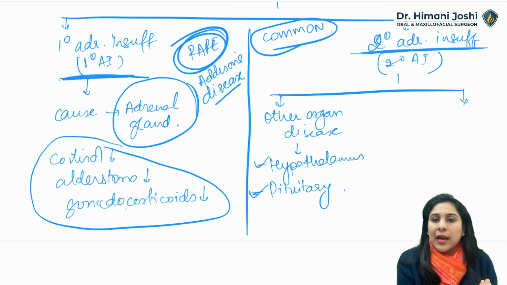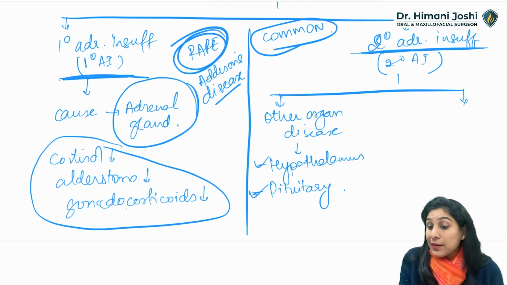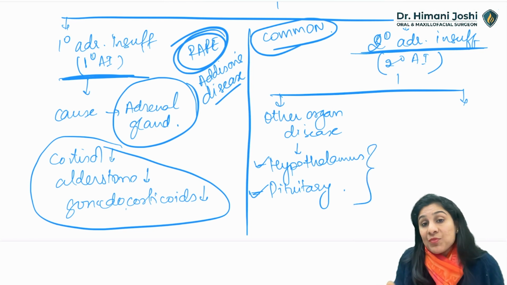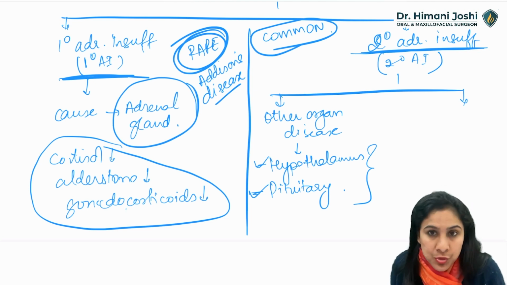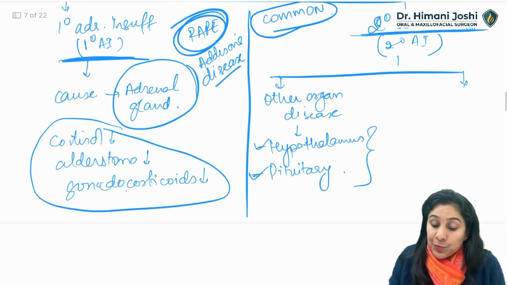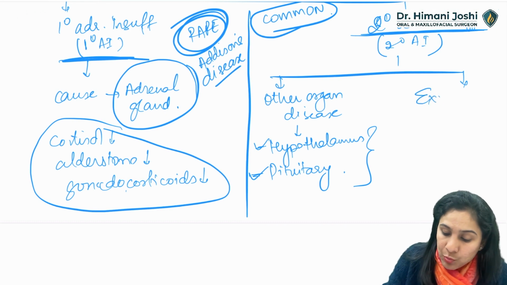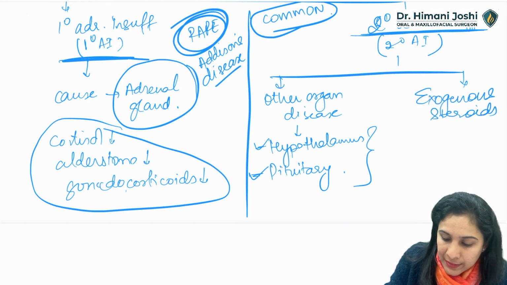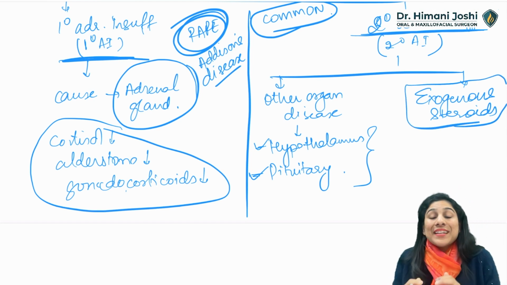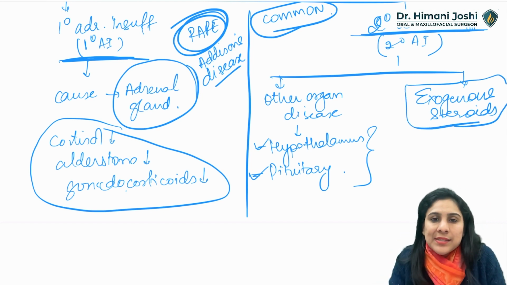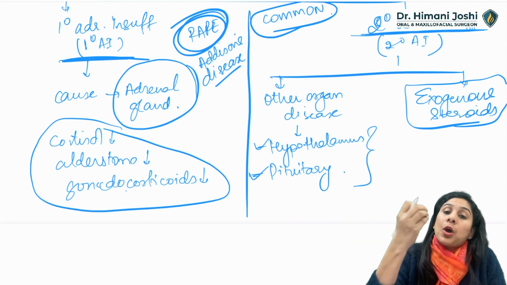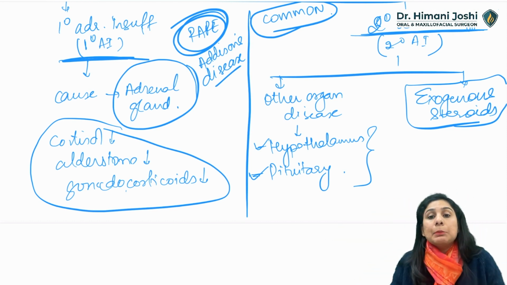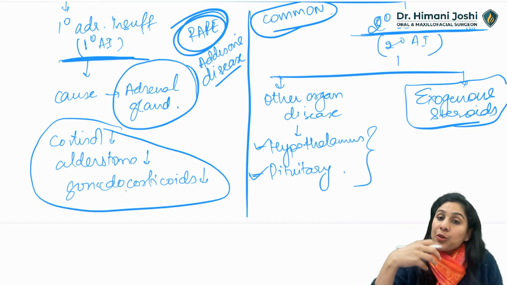Primarily adrenal gland is okay. But secondary to the other organ diseases, the adrenal gland has reduced its function of secreting hormones. Okay, so other organ disease, or it can be due to much more common exogenous steroids. What is exogenous steroids? Any steroids that the patient is taking as a pill, as a tablet outside from the body. It is not secreted in the body, it is taken from outside.